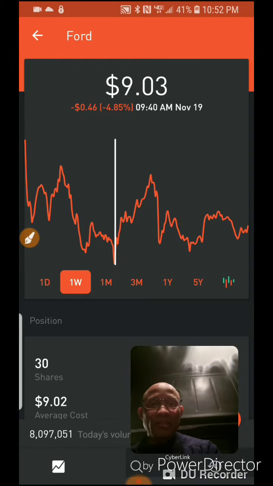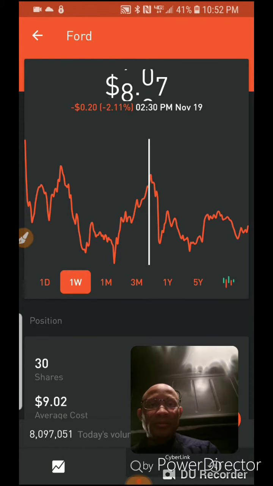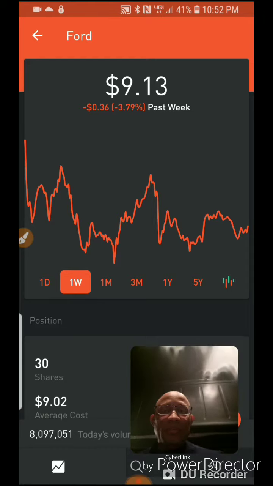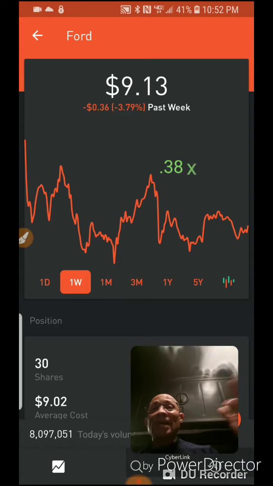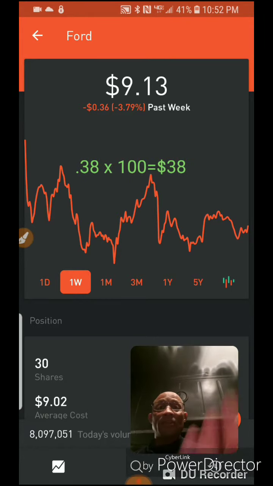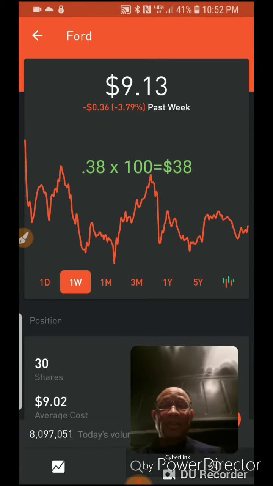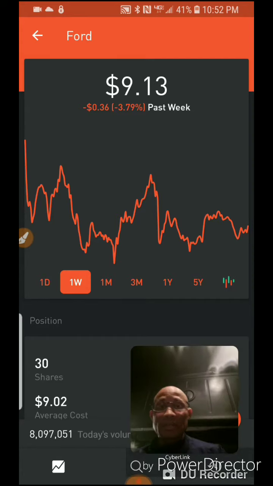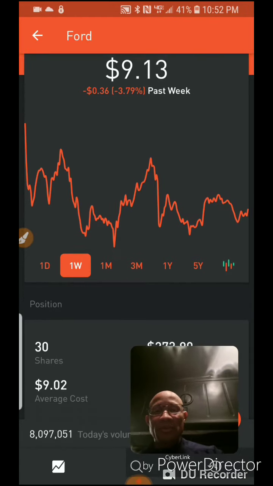That's the low section. If you bought it at $8.97 and sold it at $9.35, what is that, about 38 cents you would have made? Not a lot, but if you bought 100 shares, that's 38 times 100. It's a little money. It's more than $9 in the bank is going to bring you, all right? That's the point I'm trying to make.